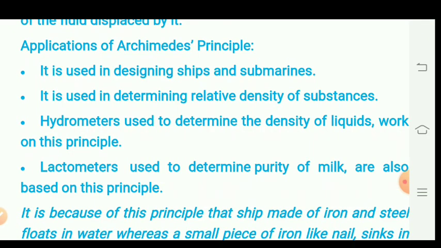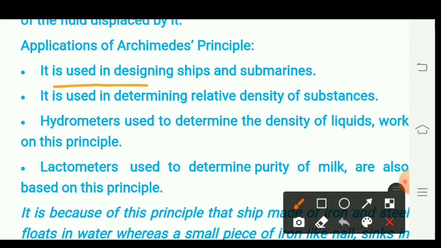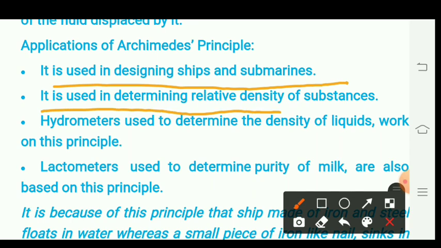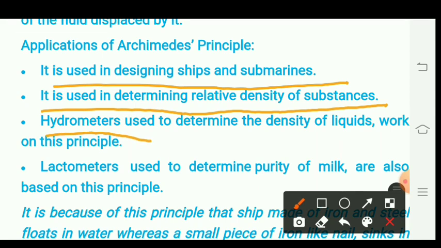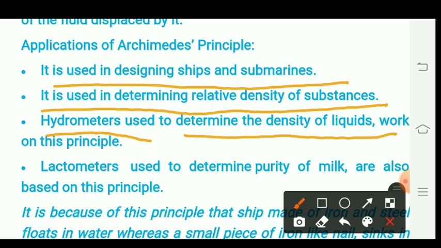What are the applications of Archimedes' principle? The first application is that it is used in designing ships and submarines. It is also used in determining the relative density of substances. Then it is used in hydrometers. These hydrometers are used to determine the density of liquids and work on this principle.